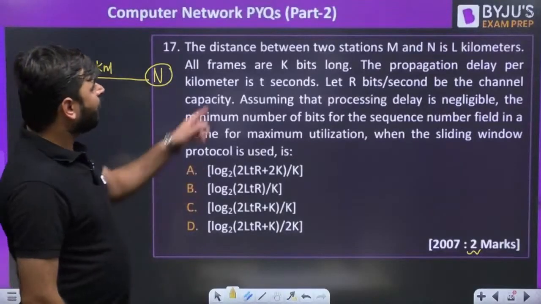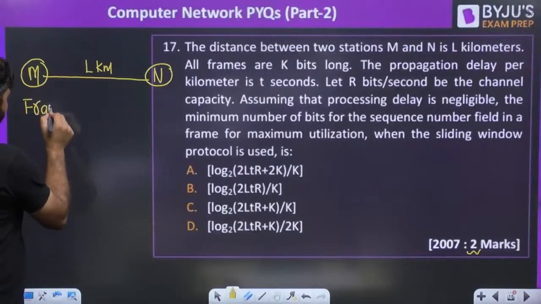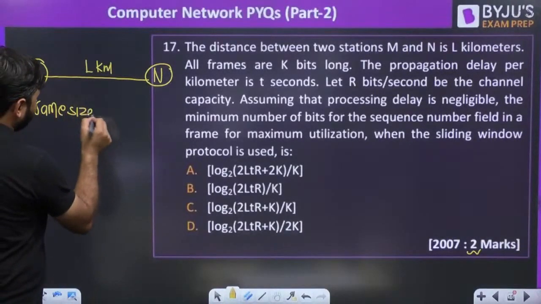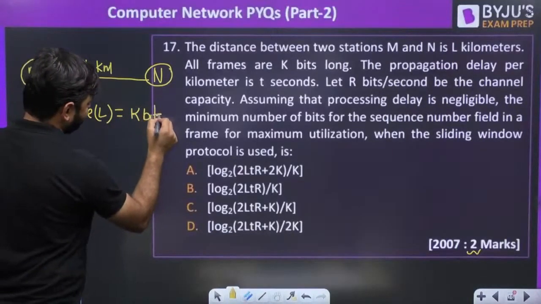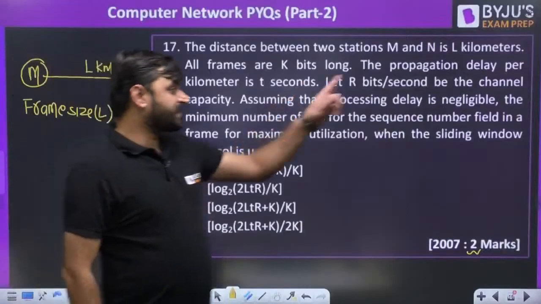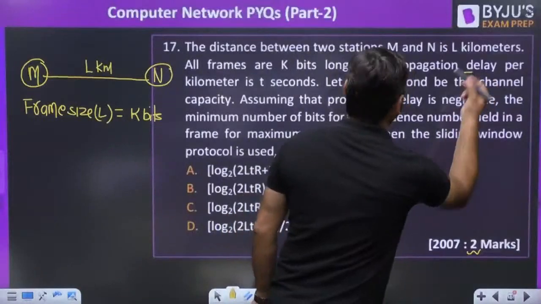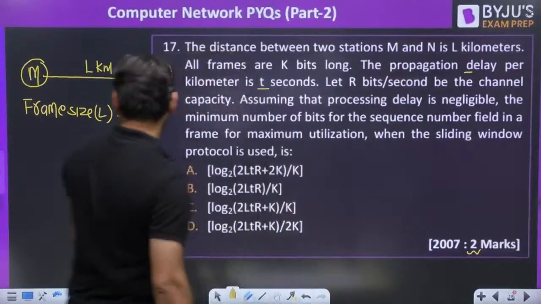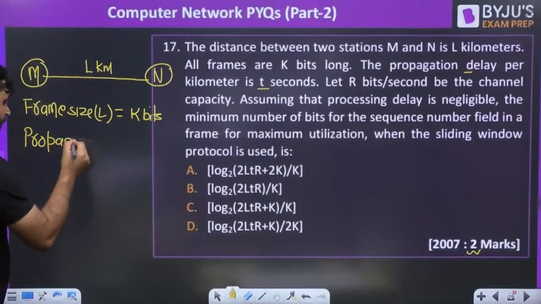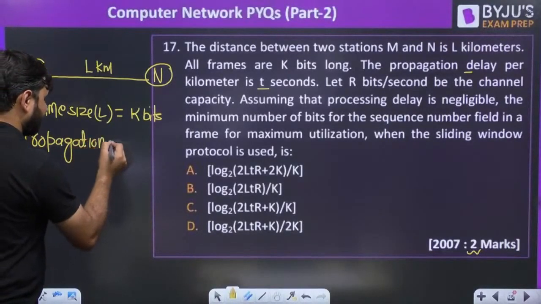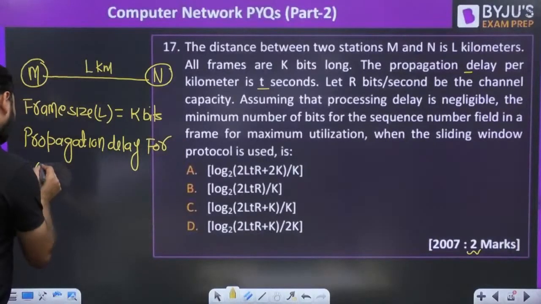All frames are k bits long. It means the frame size, or packet size, is given as k bits. Propagation delay per kilometer is t seconds. This is the propagation delay for 1 kilometer.